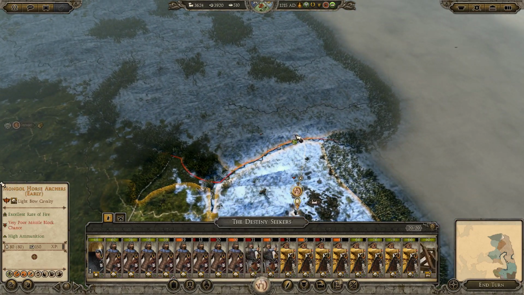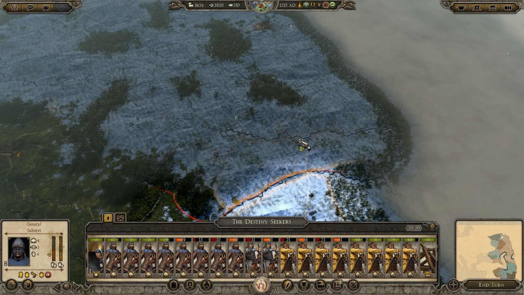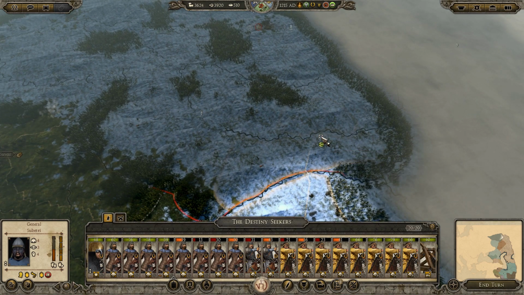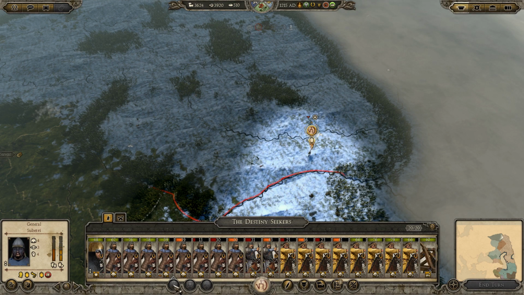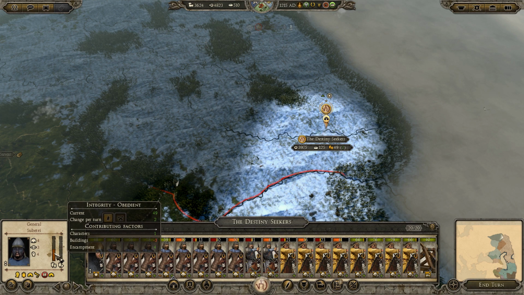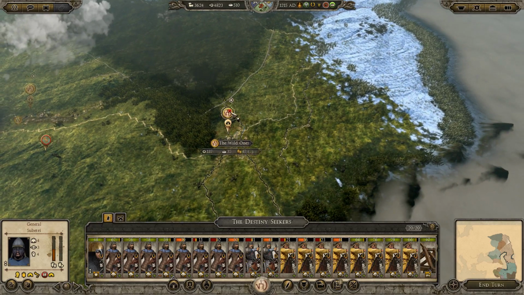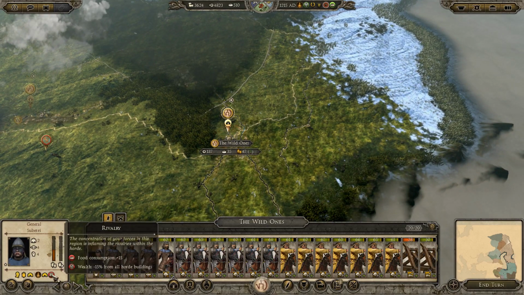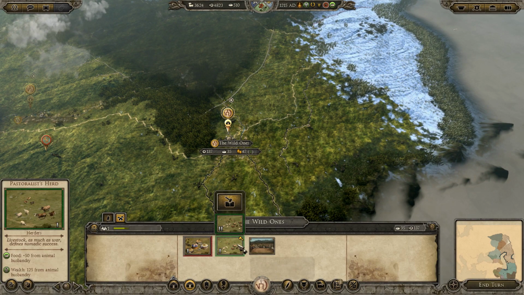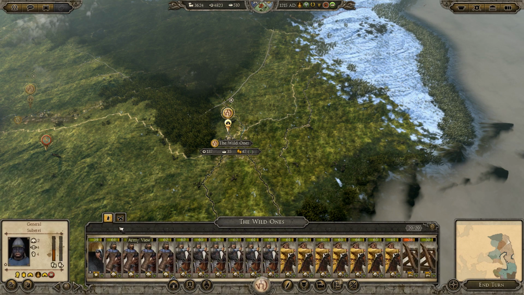Over here, can he cross the river? I can't see. There we go. Ready for battle. Yes, we can. So let's have him come over here and then encamp. And his integrity should be increasing, which is good. And he will be gaining some replenishment, and that means that these guys will no longer be suffering from rivalry. And they also have food as well, which is good.